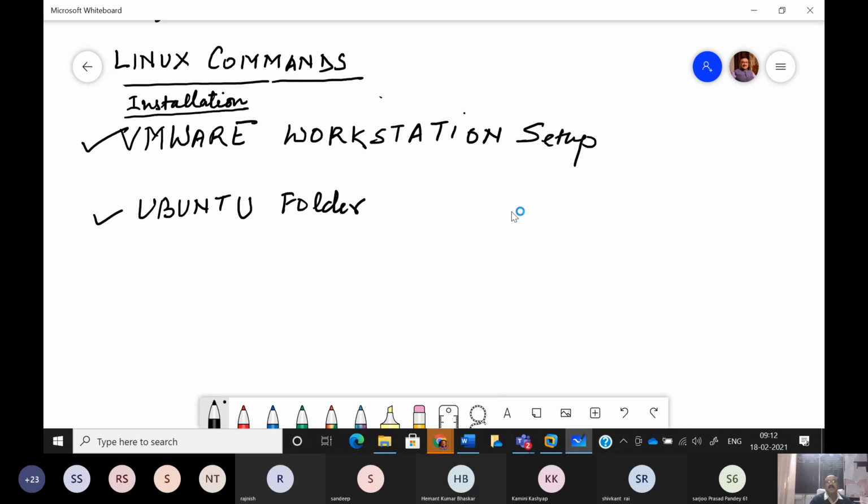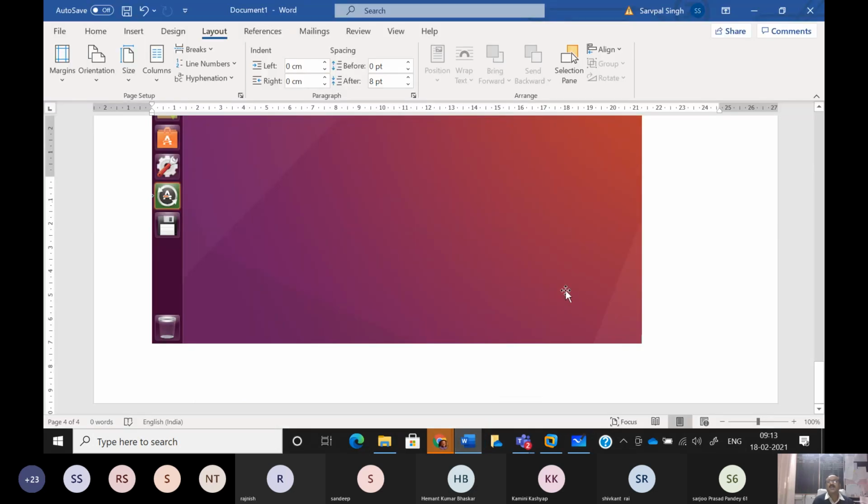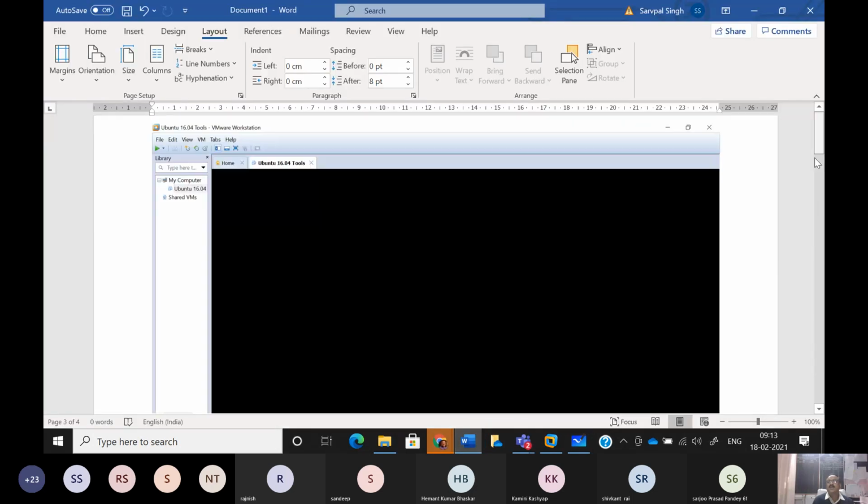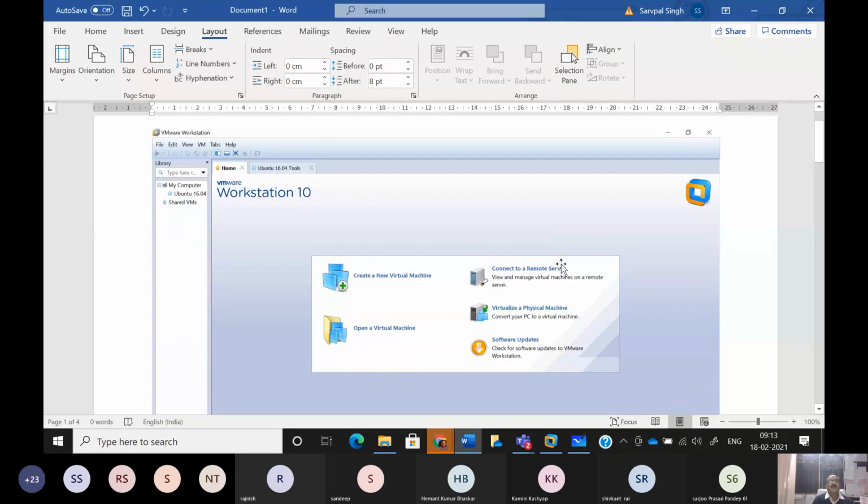पहले आप इसको रन करते हैं, and I have stored some of the screens for this purpose so that I can show you what is happening in this case. So you can just see what I'm showing on the screen when you run this VMware workstation. तो एक बार अगर ये सेटअप इंस्टॉल हो जाता है, तो देन व्हेन यू क्लिक दैट VMware and you start it, so you will get this kind of display finally on the screen. ठीक है, now this workstation is ready as a hardware.